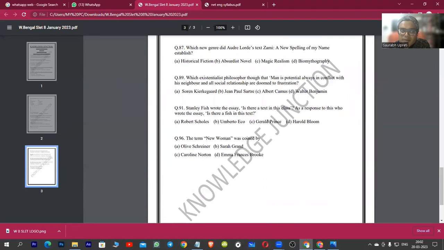Okay, moving on. Stanley Fish wrote the essay "Is There a Text in This Class?" As a response to this, who wrote the essay "Is There a Fish in This Text?" So, guys, the answer to this question is Robert Scholes. Yes, Robert Scholes actually is a very interesting writer. He is known as a writer who created the term fabulation. If you remember fabulation and metafiction, these are the terms.